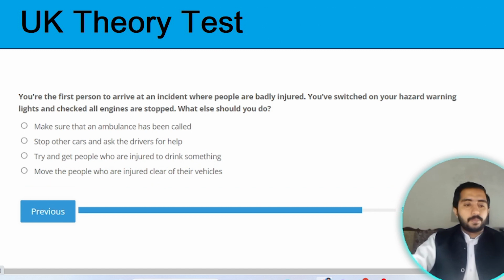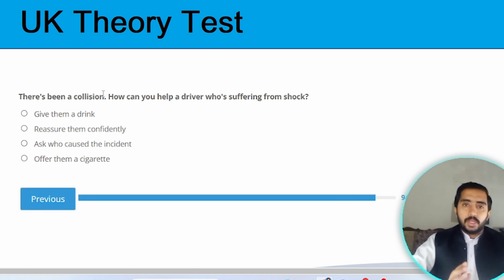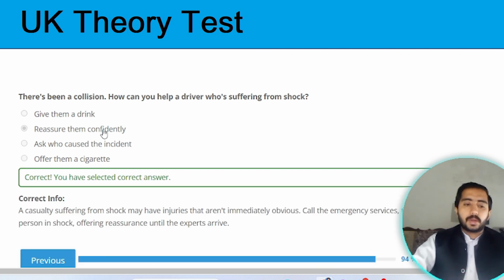Next question. There's been a collision. How can you help the driver who is suffering from shock? You can help the driver by reassuring them confidently. Option B is the correct one.